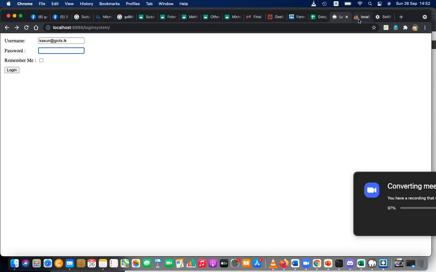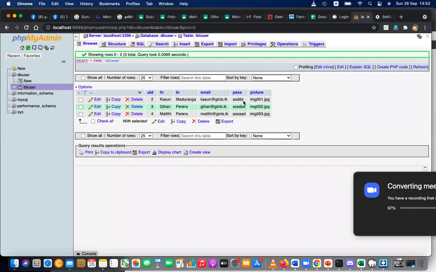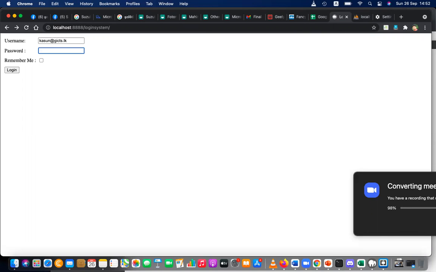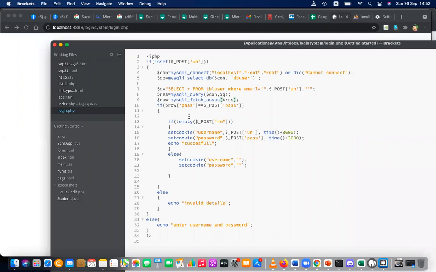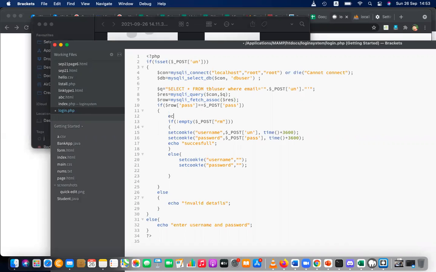What was the password? Can you remember that? It was ASDDS. Let's give the same password, ASDDS. Login. This time, okay, this is empty, means no errors. This time my username equal password. So okay, let's say you can display or echo here H2 maybe admin area.